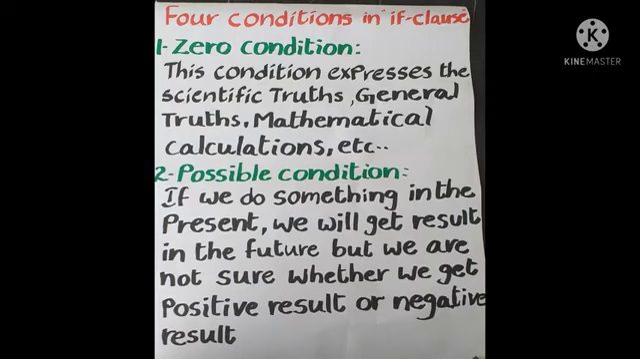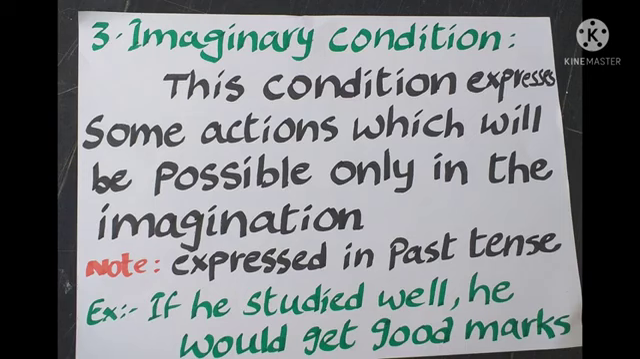And then the third one is imaginary condition. What is imaginary condition? In the imagination only it will be possible. The condition expresses some actions which will be possible in the imagination only. Those are imaginary condition. For example, if he studied well, he would get good marks. That means he didn't study well, so he didn't get good marks. Both are completed in the past. If he studied well, he would get good marks. If he studied well, but he didn't study well. Okay, you understood it? Through the imagination only that condition will be possible.